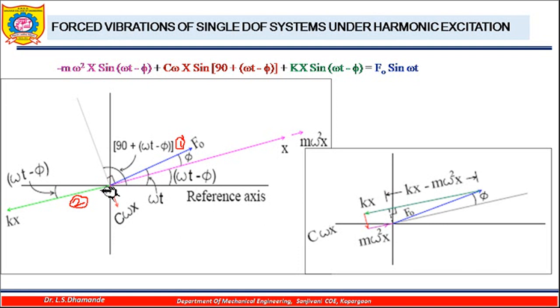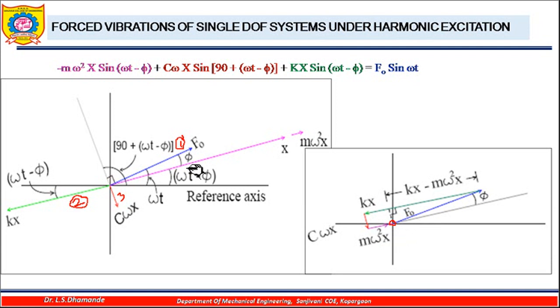Then from here I will draw the third force, that is c omega x. This one is the third force that I will mark. It is in the downward direction, so parallel to this, I will draw one line from this point where kx ends. I will draw it downward, and then I will draw a line parallel to this m omega square into x, this magnitude, and that force will be drawn like this. So it will end at the particular point where it started. So this is nothing but a closed force polygon, which shows the system is in balanced condition.